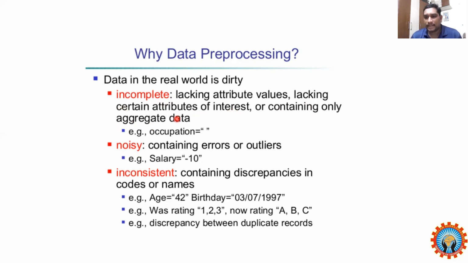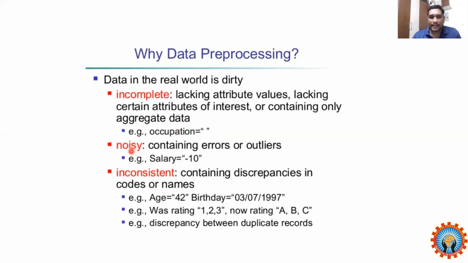Simply, incomplete means there is no data in a particular attribute. For example, if occupation is an attribute, you have to write particular data. Here there is a missing value. This is called incomplete because there is no data in that scenario.